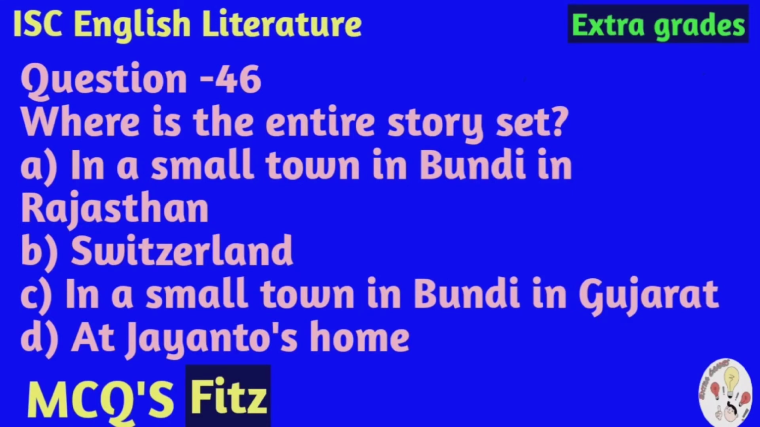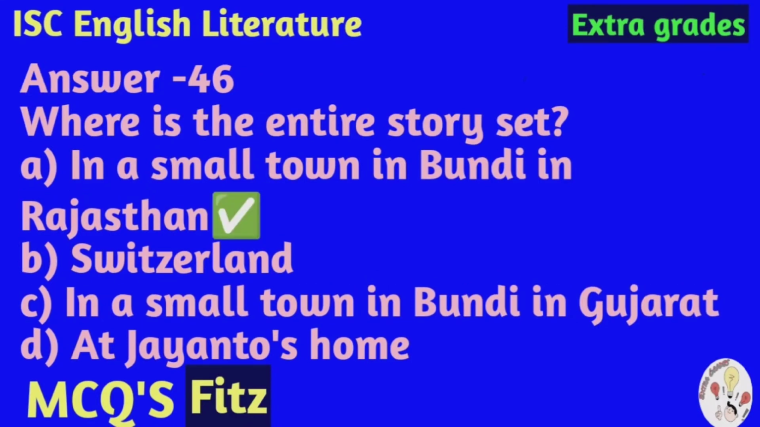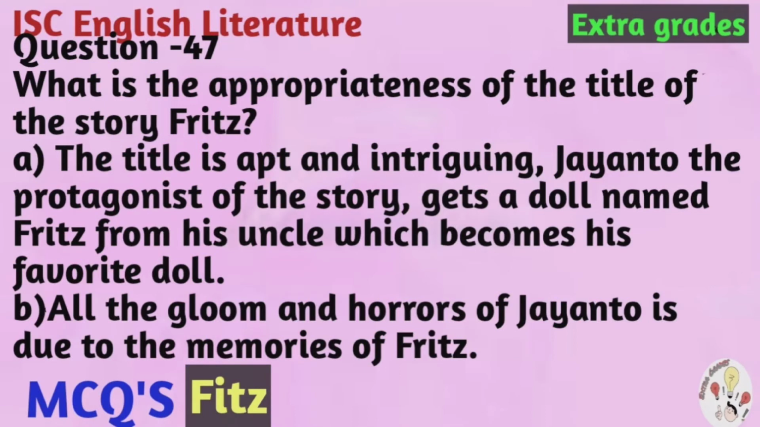Question number 46. Where is the entire story set? And the options are A. In a small town in Bundi in Rajasthan, B. Switzerland, C. In a small town in Bundi in Gujarat, and D. At Jayanto's home. And the correct option is A. In a small town in Bundi in Rajasthan.